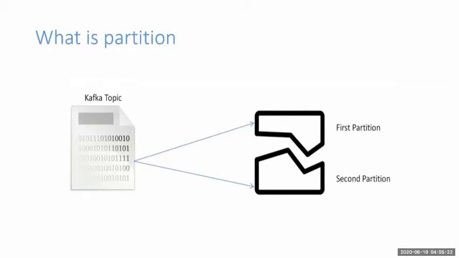But here is the challenge: in how many partitions will it split a single topic? There may be a huge number of topics in Apache Kafka, and there may be a short topic as well. So who decides how many partitions we have to create? Maybe 100 partitions is enough, or 10 partitions is enough.